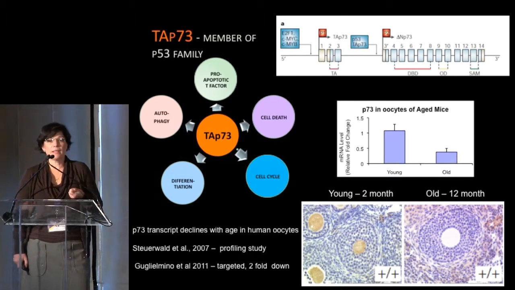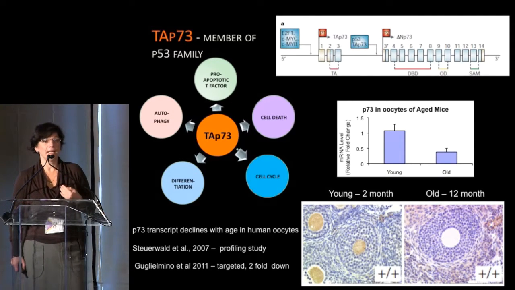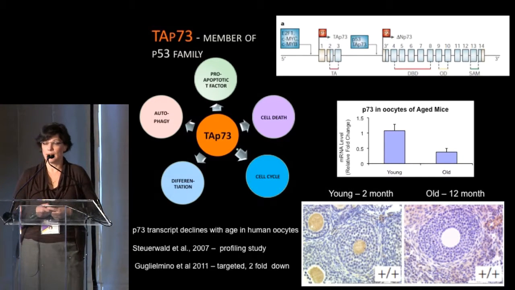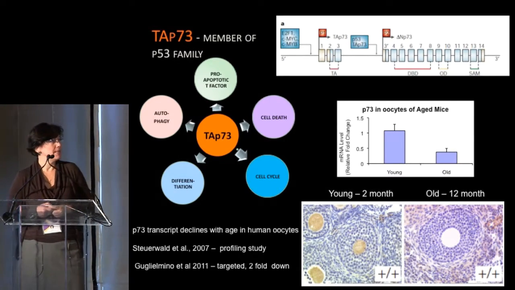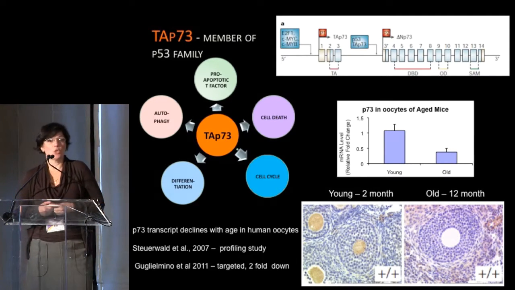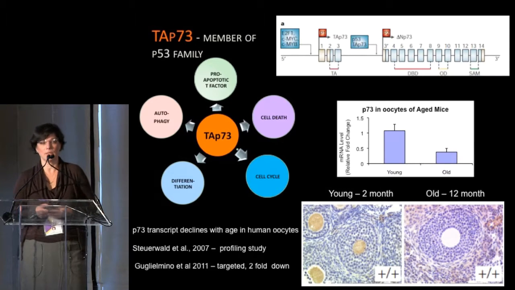Now, interestingly, one of the most dramatic results that we have ever looked at is that when we looked at young and old oocytes by immunocytochemistry as well as by PCR, there is dramatic downregulation of P73 in the aging oocytes. And this is true not just for the mouse, because it has already been confirmed through microarray studies as well as through targeted analysis that in the human oocytes, the P73 isoform is downregulated. And this is not due to silencing by methylation. So we don't know why, transcriptionally as well as at the protein level, P73 is decreased.